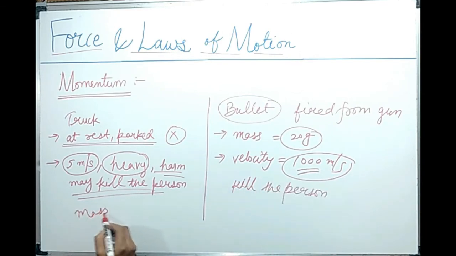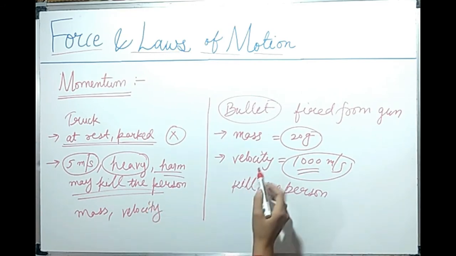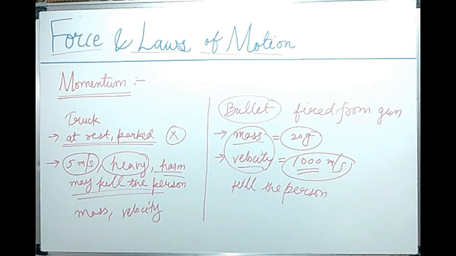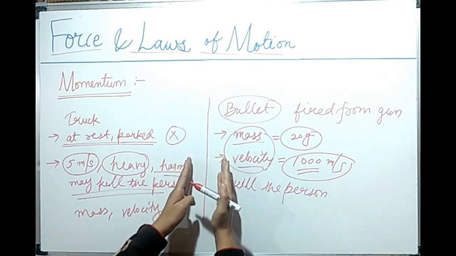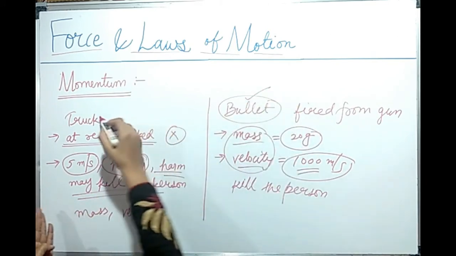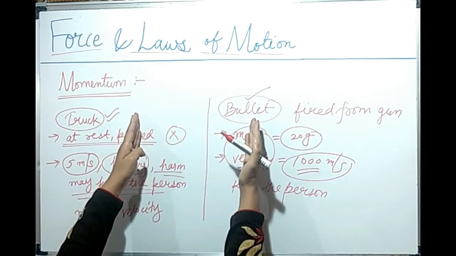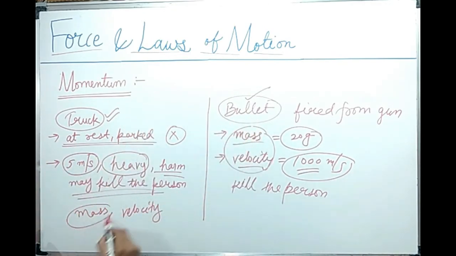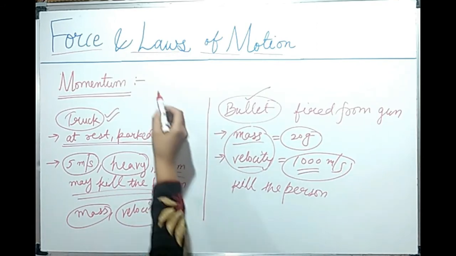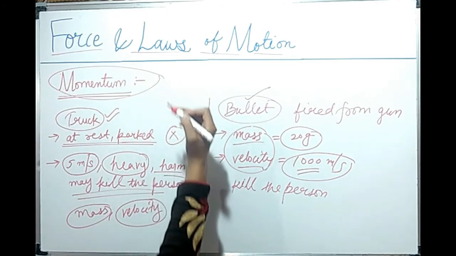Here also we are considering two quantities, mass and velocity. So the impact produced by the object depends on their mass and velocities. Here we are talking about the bullet, here we are talking about the truck. So the impact they are going to produce on an object depends on both mass and velocity. And now here the term momentum is introduced when we relate both mass and velocity.